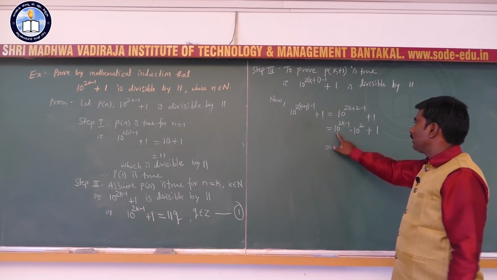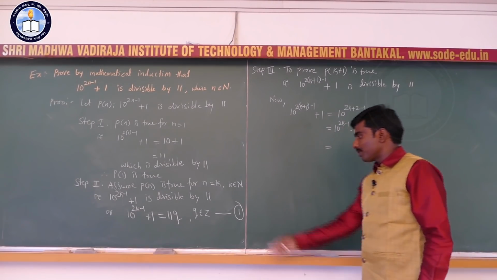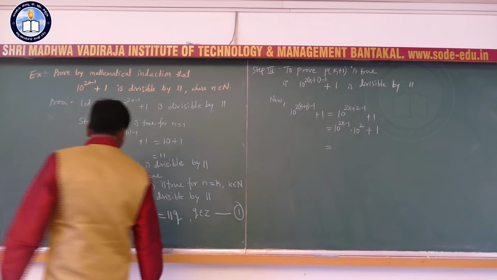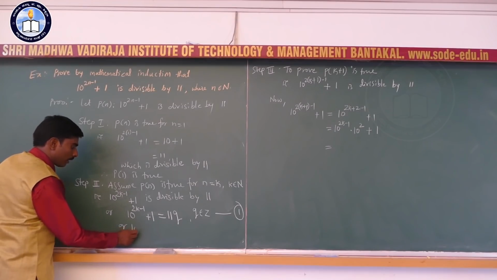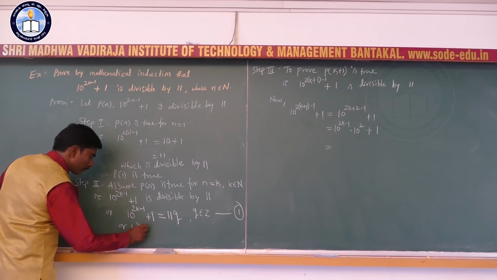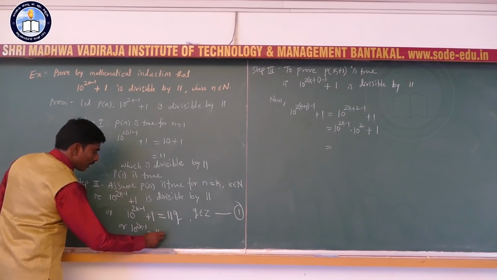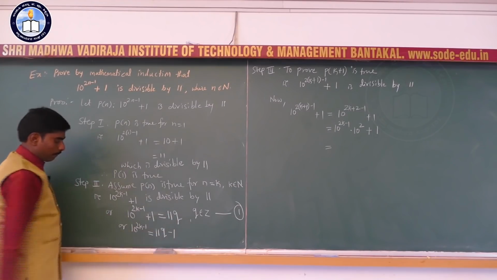So see here, 10 to the power 2k minus 1, by equation 1, you are going to use: 10 to the power 2k minus 1 is equal to 11q minus 1.